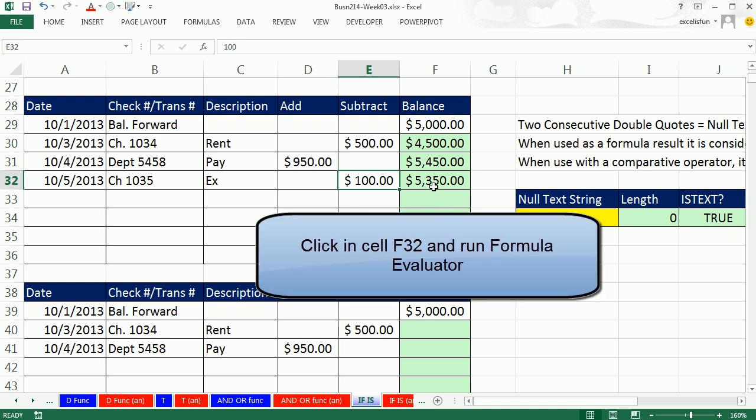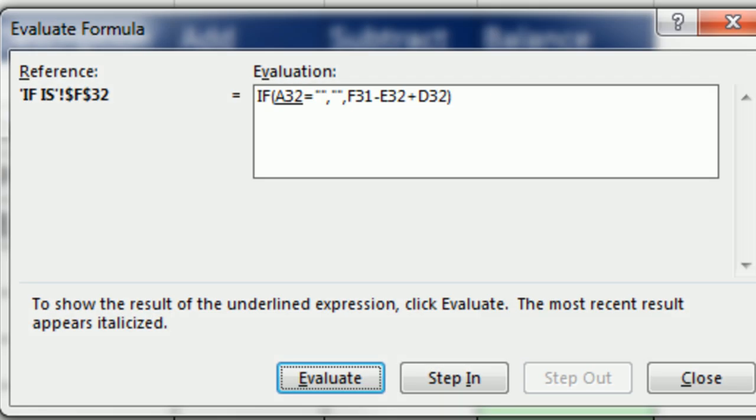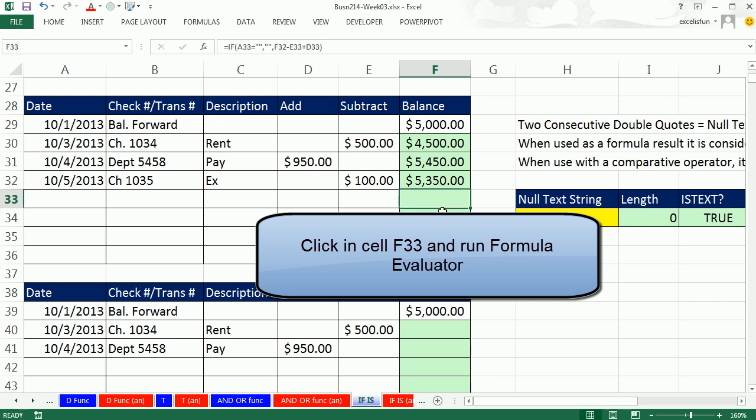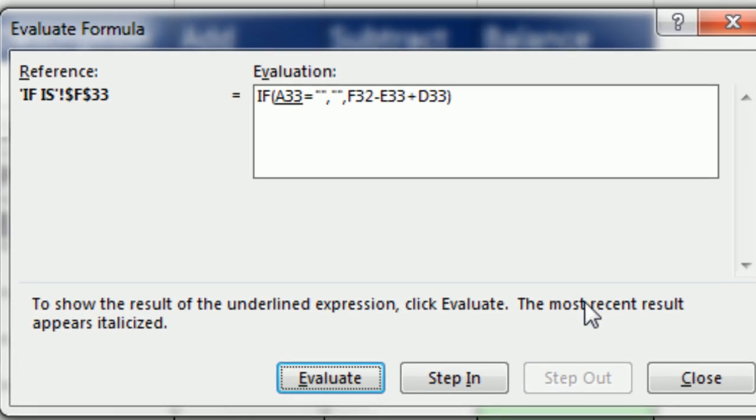Now let's go down and run formula evaluator on this cell. Alt-MV. Enter, enter. Oh, it came out false. So it runs the thing in the value of false, which is a formula which calculates the balance. Let's run formula evaluator here. Alt-MV. Enter. Is the cell empty? True. So what does it do? It delivers nothing. Our formula evaluator shows nothing, right? So that is pretty cool.